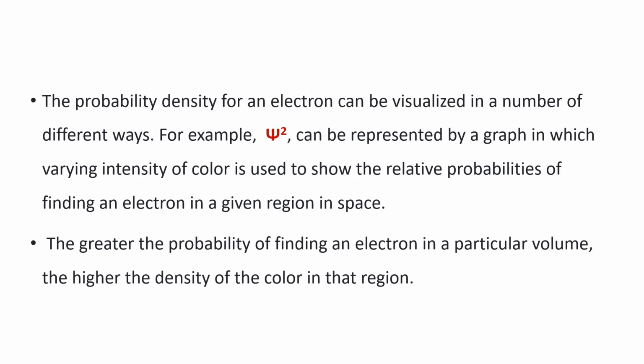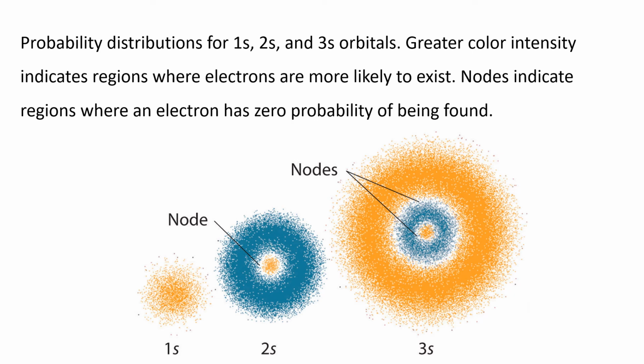The probability density for an electron can be visualized in a number of different ways. For example, psi square can be represented by a graph in which varying intensity of color is used to show the relative probabilities of finding an electron in a given region in space. The greater the probability of finding an electron in a particular volume, the higher the density of the color in that region. For example, the probability distributions for 1s, 2s, and 3s orbitals are shown here. Greater color intensity indicates regions where electrons are more likely to exist.